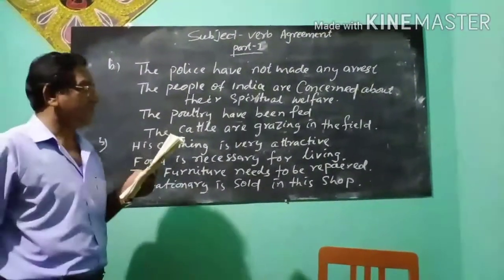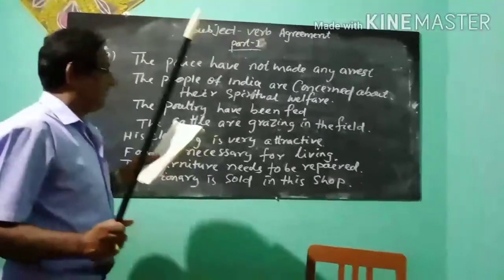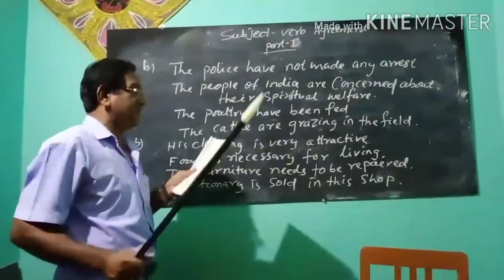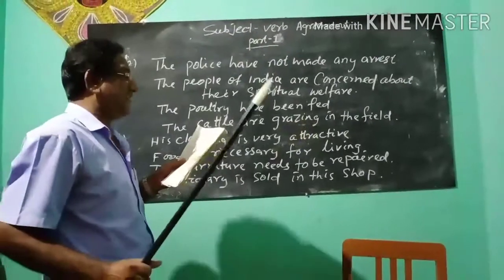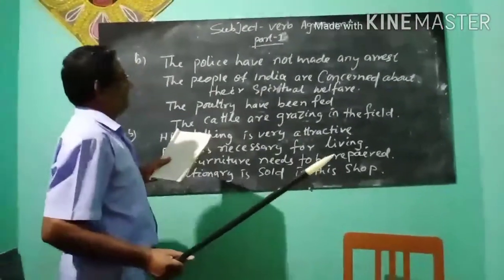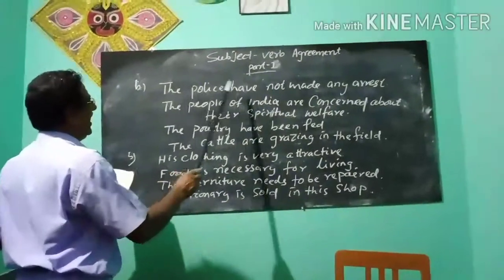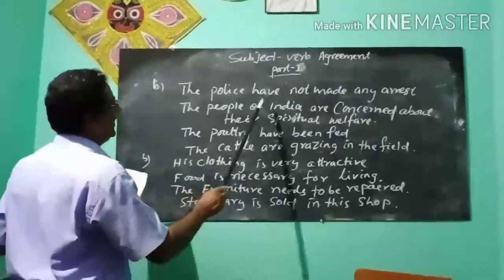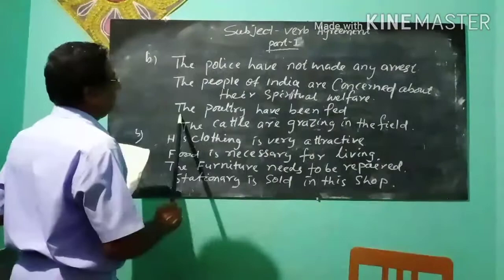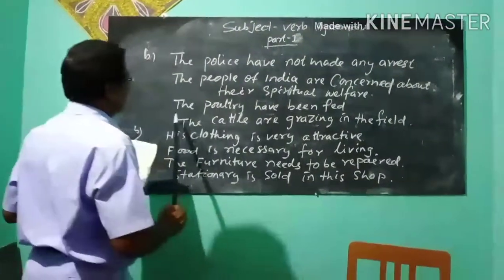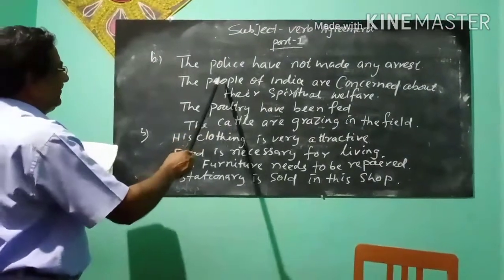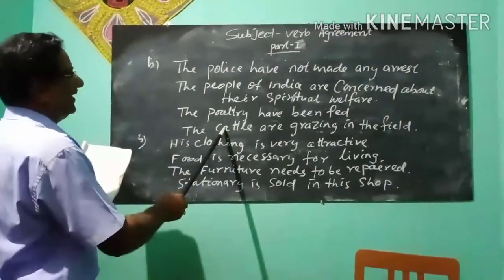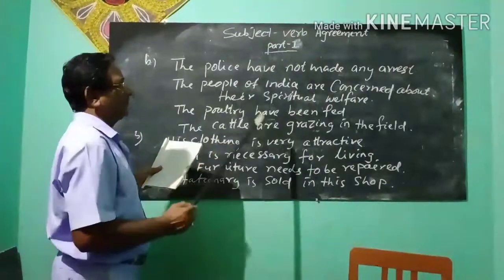Our rule says some nouns like police, people, poultry, cattle, government, teeth, geese, etc. usually take plural verbs. The police have, the people of India are, the poultry have, the cattle are. All these subjects, police, people, poultry, cattle, are taking plural verbs.